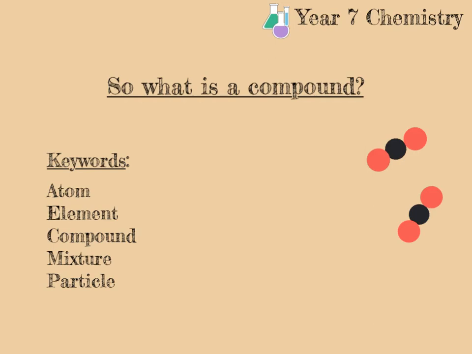Hello, this is a quick explanation of the difference between atoms, elements, compounds, mixtures and particles, because all of these terms are used to describe what stuff is made of, and it gets very confusing when you don't know the difference between each of these different terms. So these are your key words: atom, element, compound, mixture and particle. And I'm going to draw some quick diagrams just to outline the differences between them.